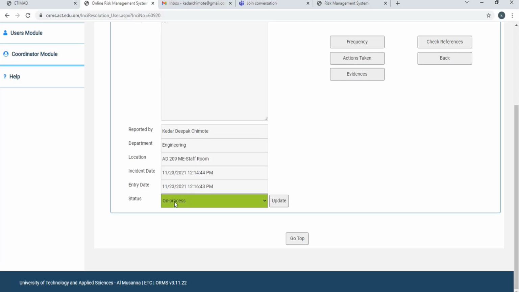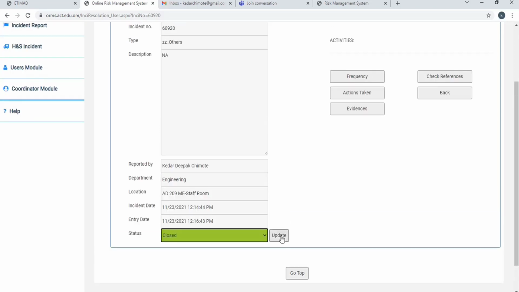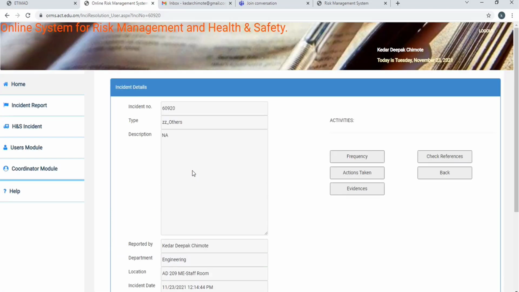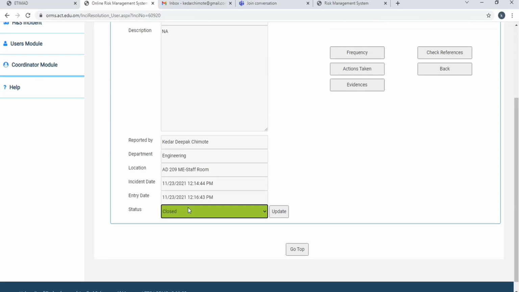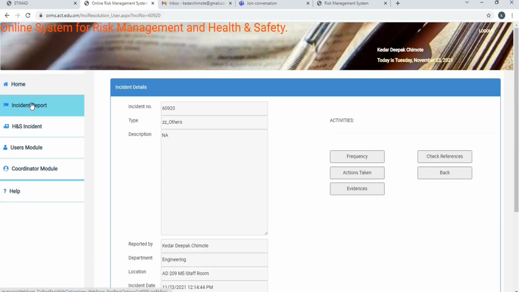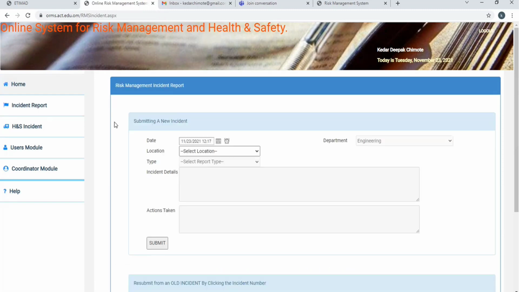Status, right now it is on process. So it is either pending, or if you know that the risk is resolved, you can close that risk and just click on update. If the risk incident you have given in ORMS is closed and the coordinator has not updated it, you can update the status to closed yourself, and then update it. Once you update it, you will get the same risk incident report.